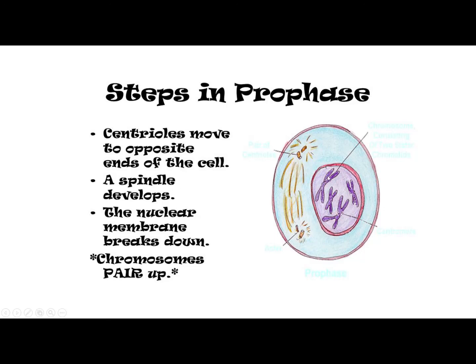Number 2, nuclear membrane disappears. This red part is the nuclear membrane. Slowly and steadily, this nuclear membrane will disappear. The first thing that will happen is the chromatin network will turn into chromosomes. These dark purple things are the chromosomes. This red outline around the nucleus is the nuclear membrane.